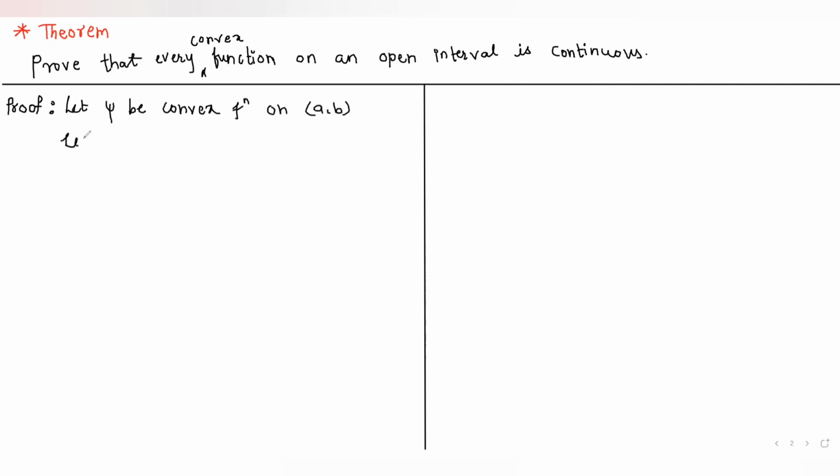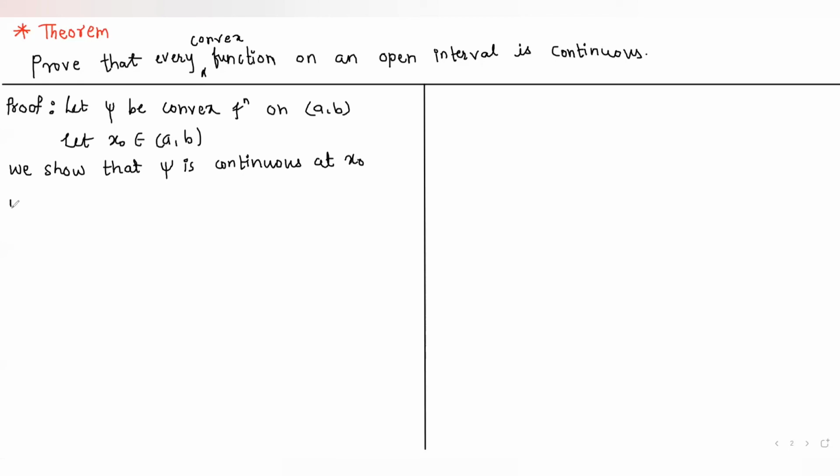Now let x0 belong to this open interval AB. Now we show that psi is continuous at x0.